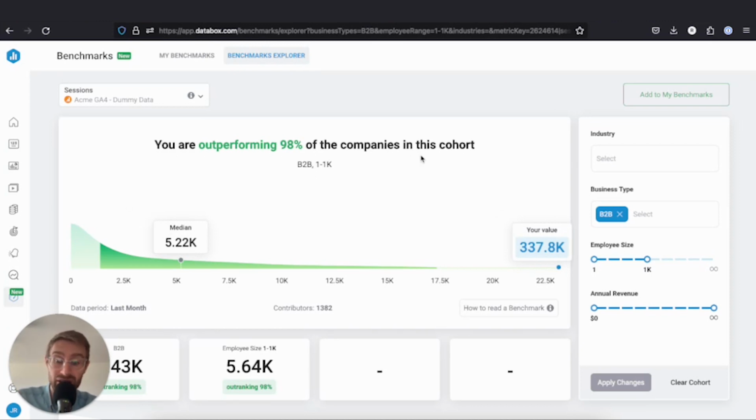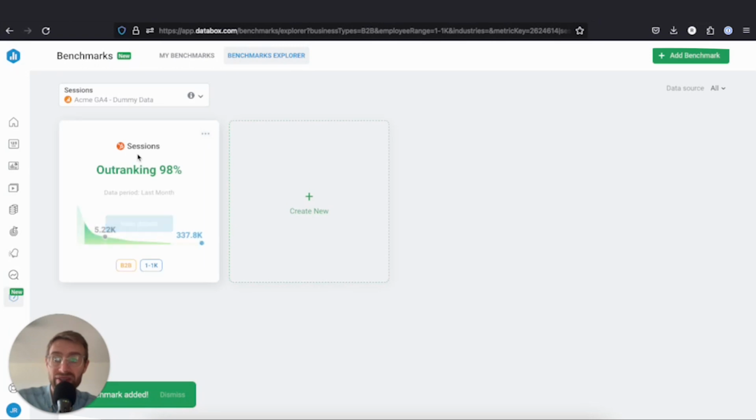If we want to track this benchmark over time, we can go ahead and click add to benchmarks. And then when we come to my benchmarks here, we can see this, and we'll be able to view details and track it over time.